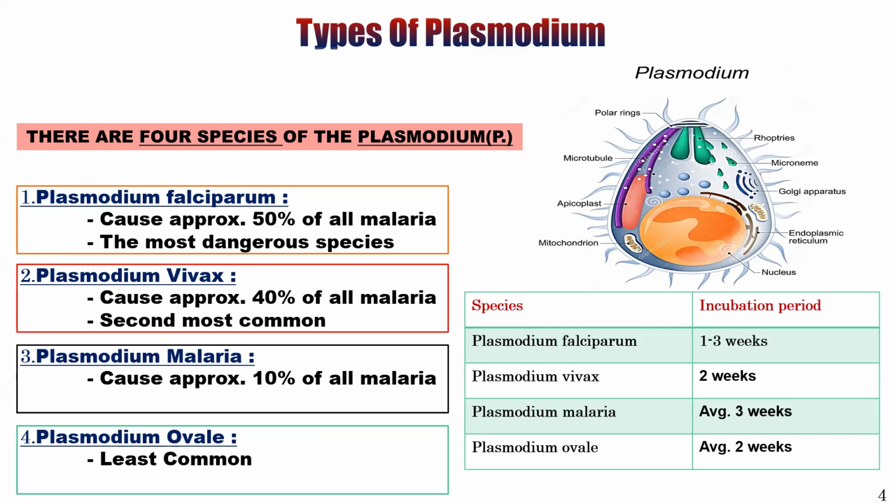Second one is Plasmodium vivax. It is the most common, causes approximately 40% of all malaria, incubation period 2 weeks. Third one is Plasmodium malariae, causes approximately 10% of all malaria, incubation period average 3 weeks. And the last one is Plasmodium ovale. It is the least common, incubation period average 2 weeks.